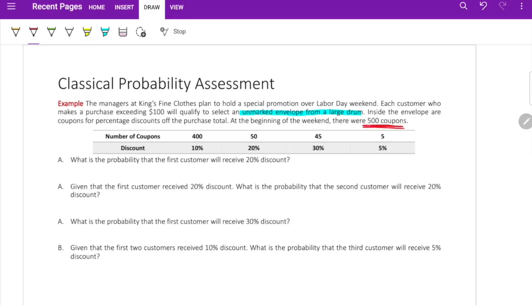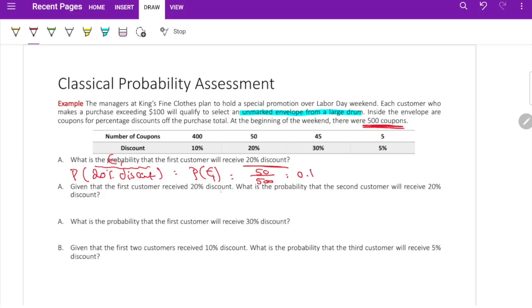What is the probability that the first customer will receive a 20% discount? You can call this event 1, E1, or P of E1. How many coupons contain 20%? We have 50 coupons. We have 50 chances over what? The total, which is 500. In this case, you just divide them and you get 0.1. Probability is less than 1 and greater than 0.